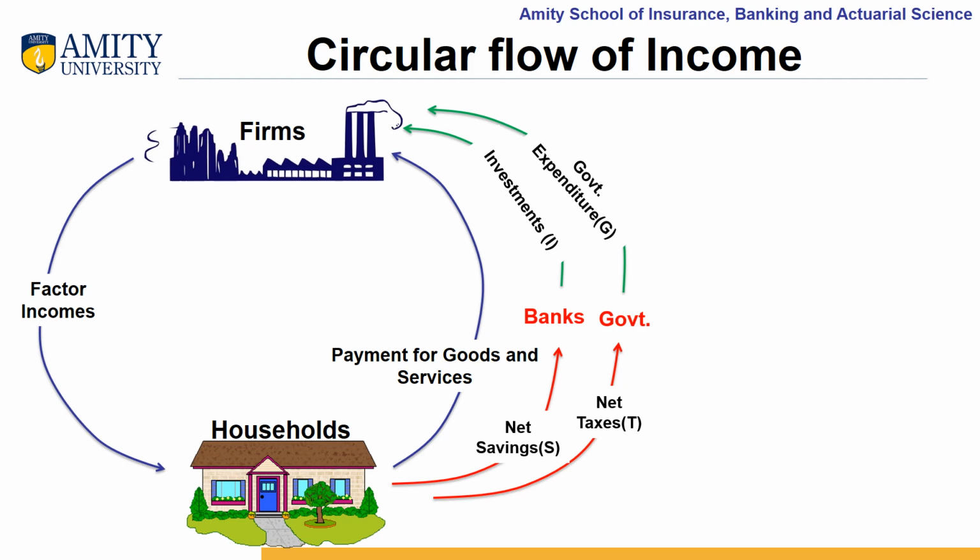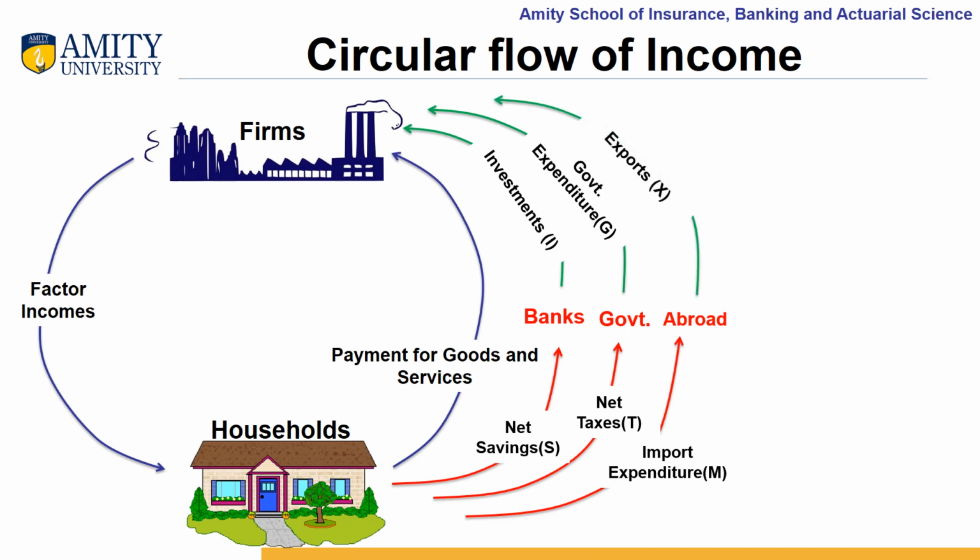The fourth important sector is the foreign sector or abroad. These households are importing goods and services from the foreign sector and are making expenditure, which is going out of the original circular flow of income. When we talk about the firms and abroad, these business organizations are exporting goods and services to the foreign sector and are earning a good amount of income.